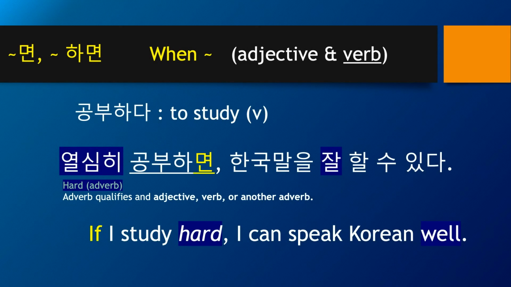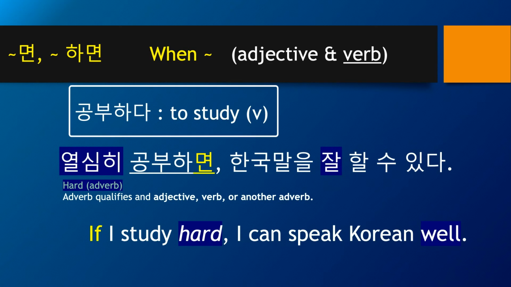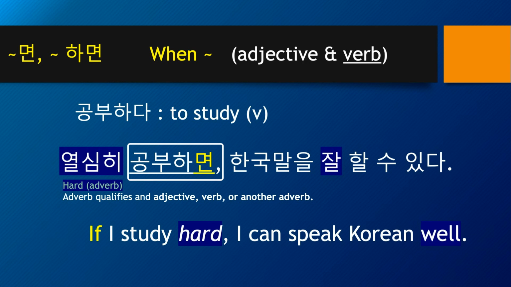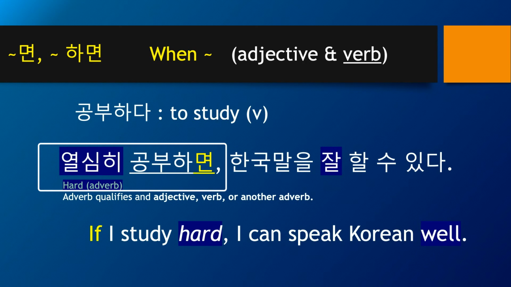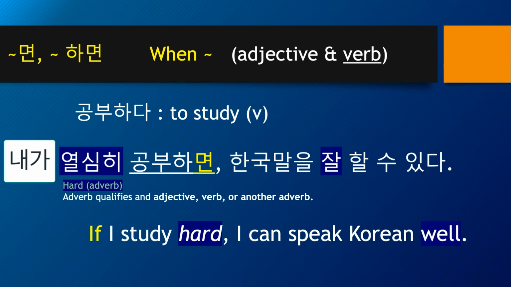Another example of 면 using a verb. 공부하다 means to study. It's a root word for to study. So 공부하면 means if study or when study. Here we have a first example of adverb. 열심히 means hard. Hard as in doing hard or working hard, not soft and hard. So 열심히 공부하면 is if I study hard. So I is omitted again because when not stated specifically, then it's implied. 열심히 공부하면 if I study hard or 내가 열심히 공부하면 if I study hard.